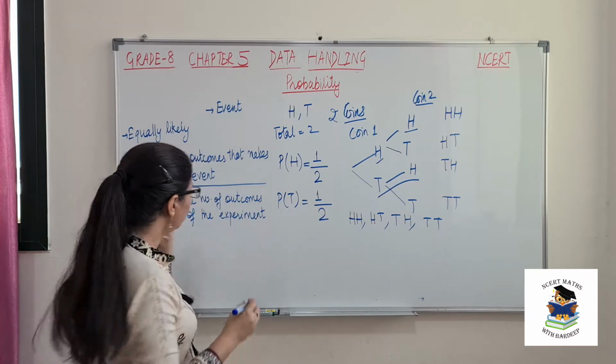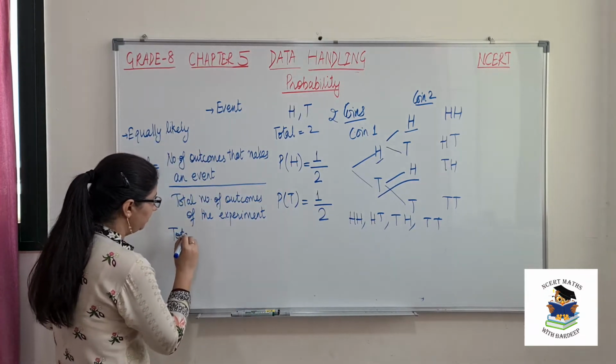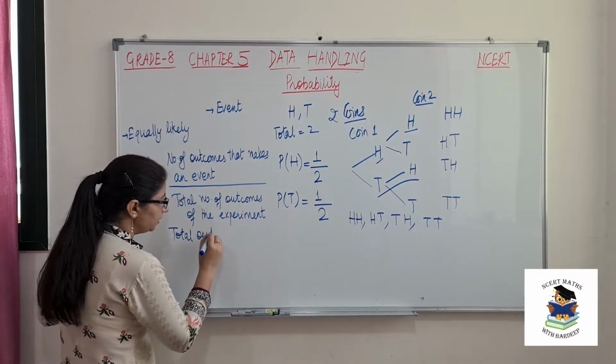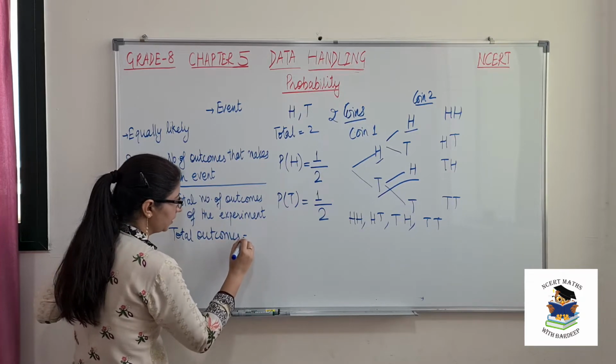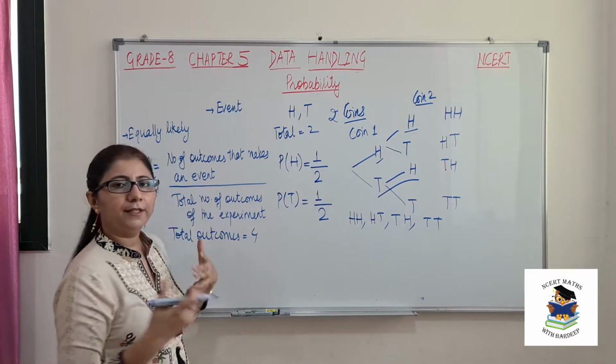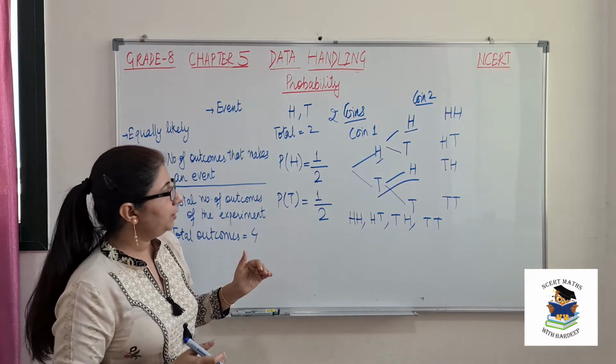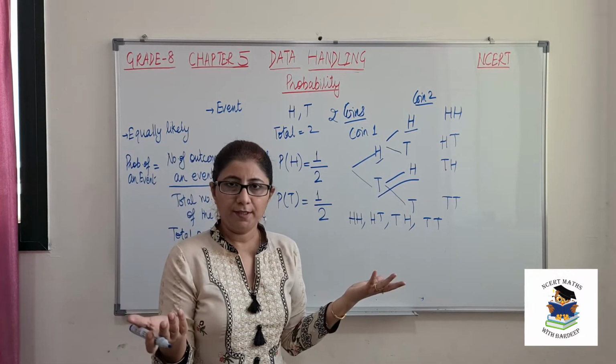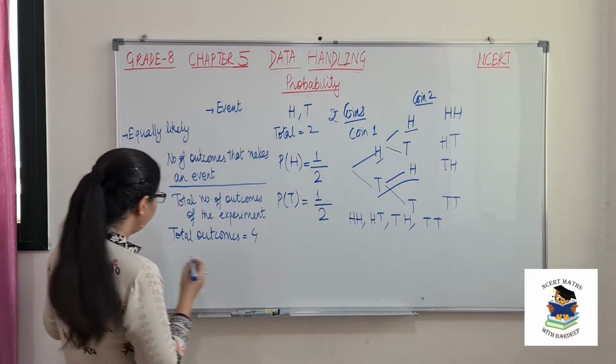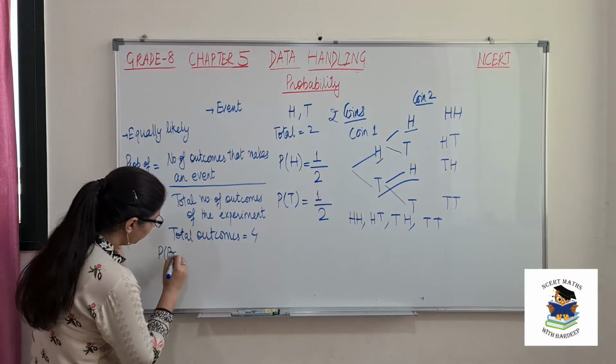So how many total outcomes? Let's see. That is 4. So now let's see what are the different questions that may be asked from you. So what is the probability of getting both heads?